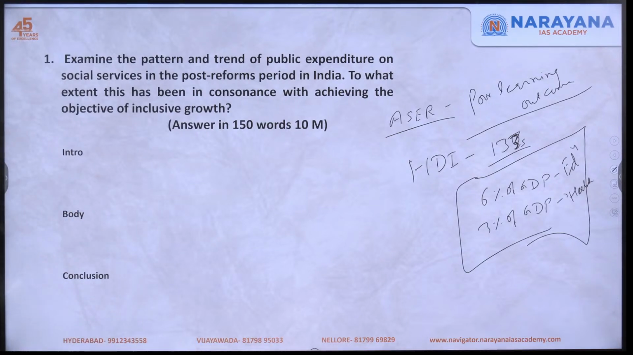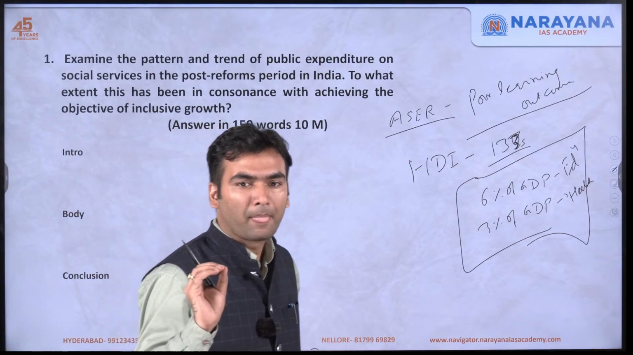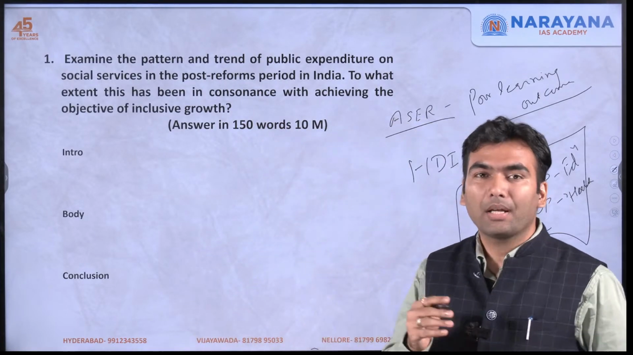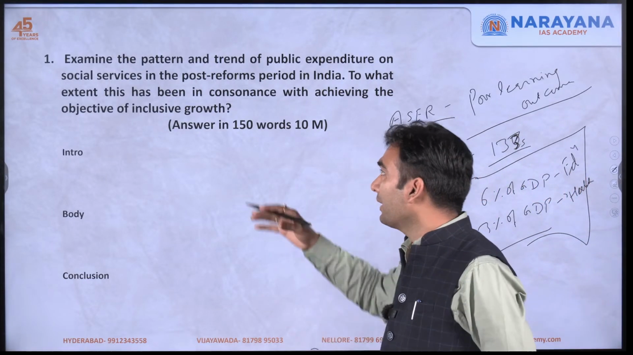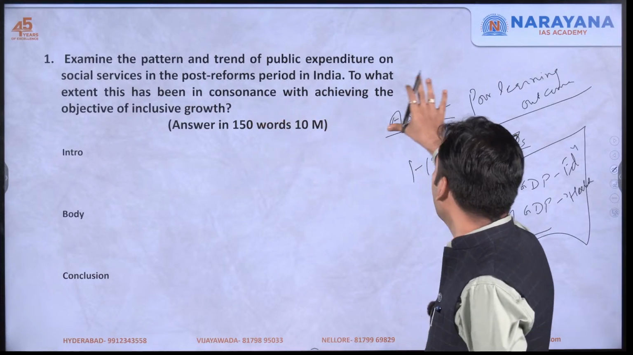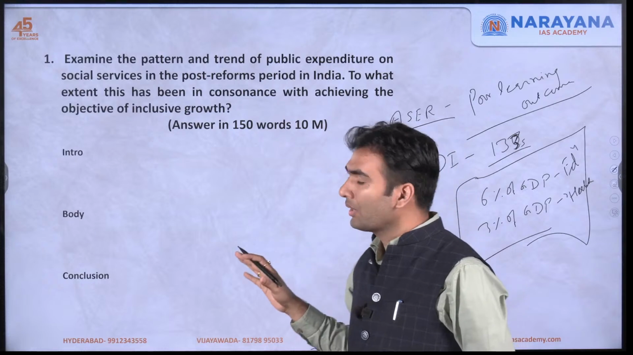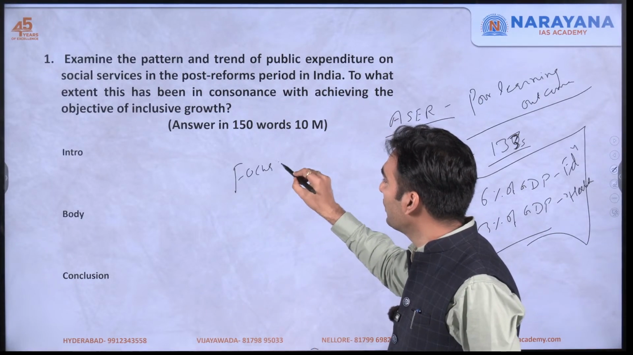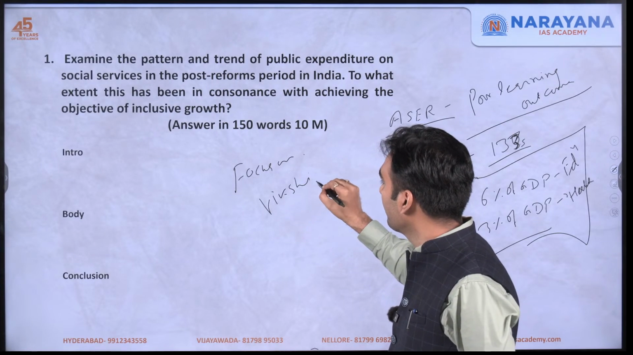Then the last point will be how to conclude. So in conclusion, you must always write like this. The first thing is you should not repeat the points that you have already written. So we are going to write something new, something different, but in continuity with this. We have already written that something has been done, something has not been done. So we should write that the focus on public services should continue to achieve Viksit Bharat